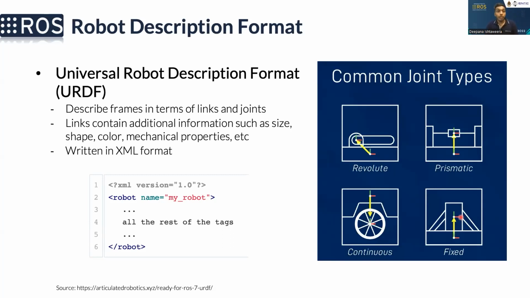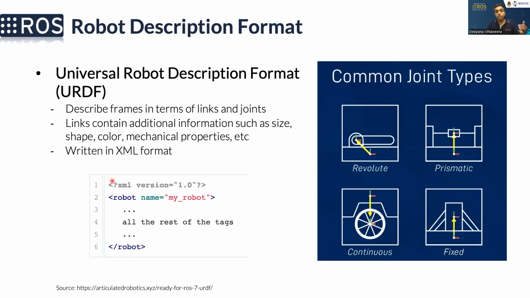Now you know some common joint types. So back to URDF. In URDF, what we do is we define these links and joints. That means different sensors, actuators, and how they are placed in 3D space, and then connect them and define them in a way that ROS can understand. The language that is used to define this is the XML format, a bit similar to HTML.